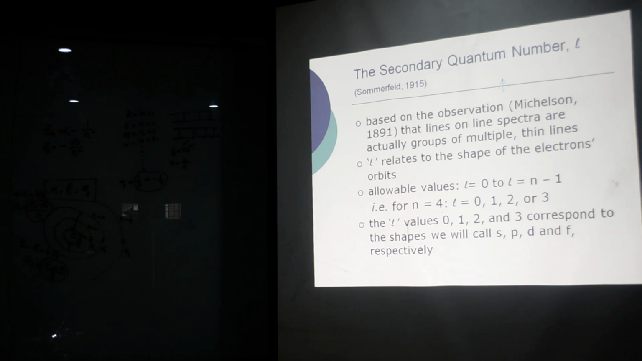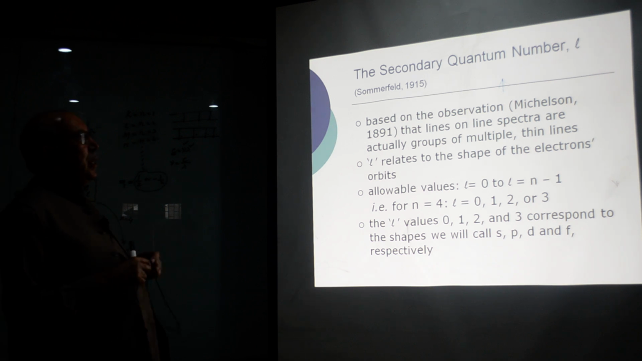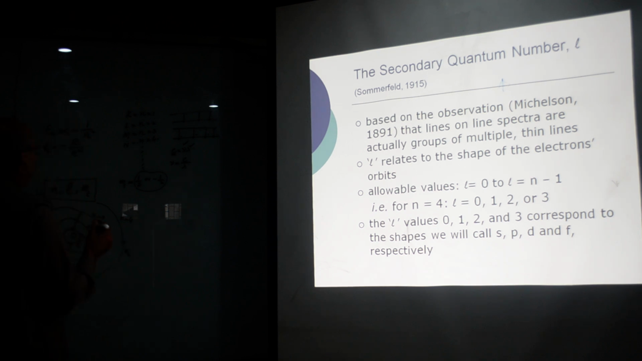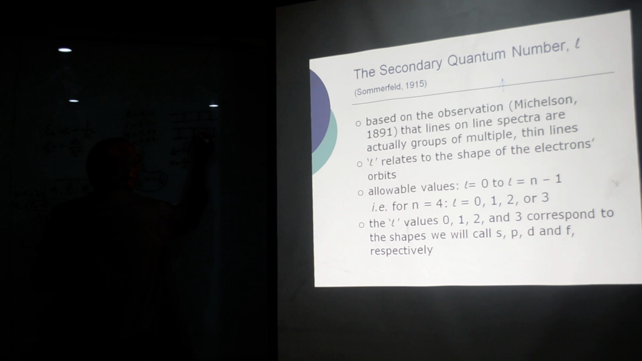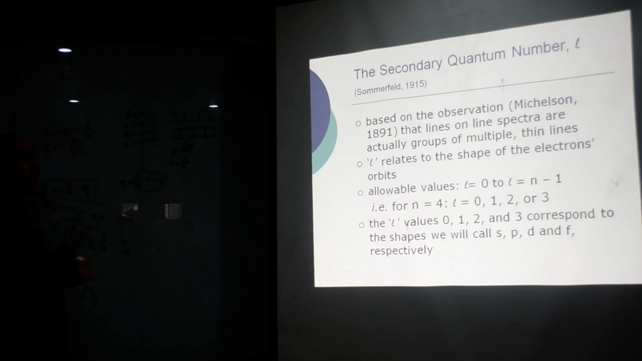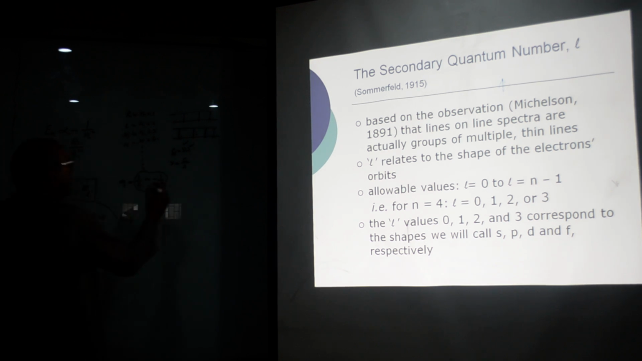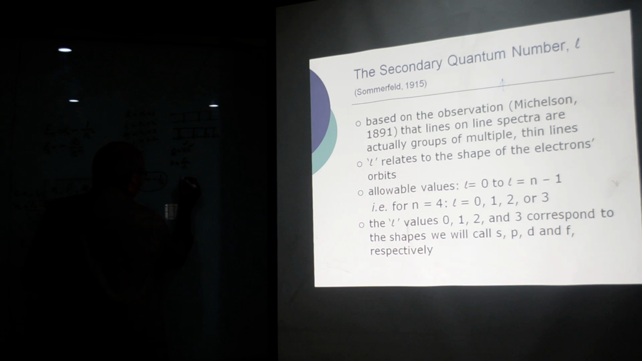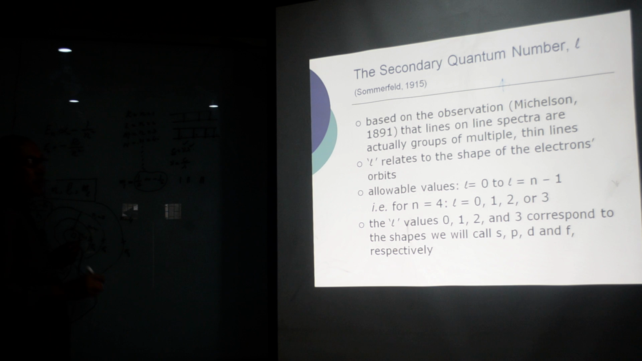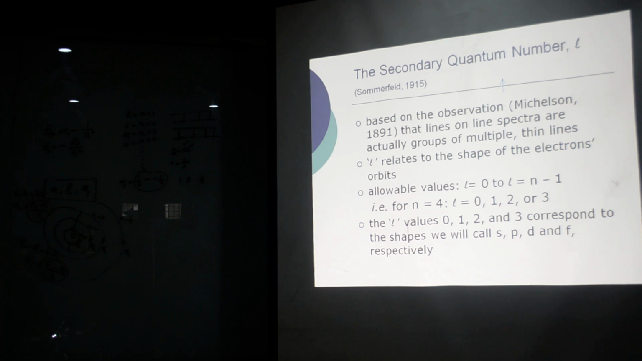Based on the observation by Michelson in 1891, lines in the line spectrum are actually groups of multiple thin lines. Here I am seeing them as one line, but if I thoroughly observe it, it is not one line. It may be one line, or it may be a combination of two, or a combination of three, and so on. We call this fine structure, and how it occurs we will see.